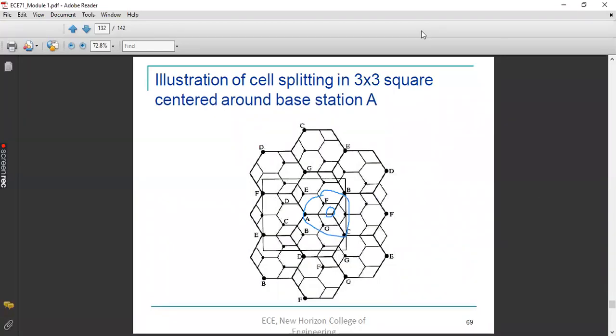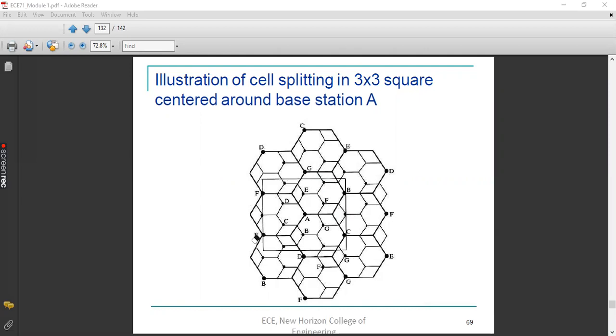Now, take this particular example into consideration. Here you have a large number of cells with you. Each cell is hexagonal in shape. Now, this is a square plot. You can assume that this is a square type of geographical area.